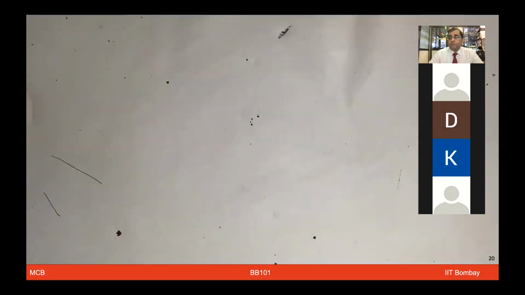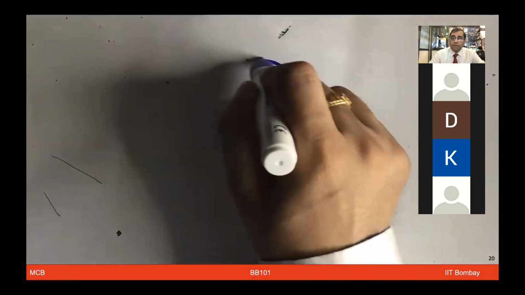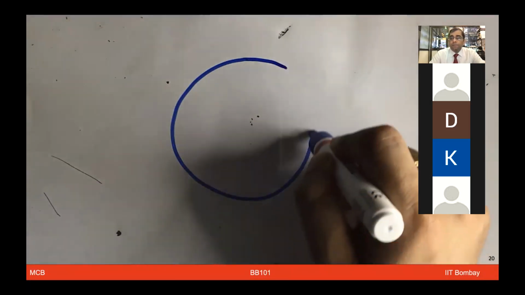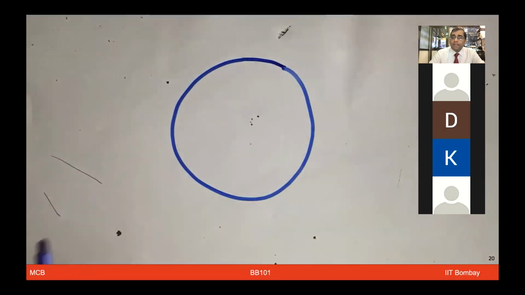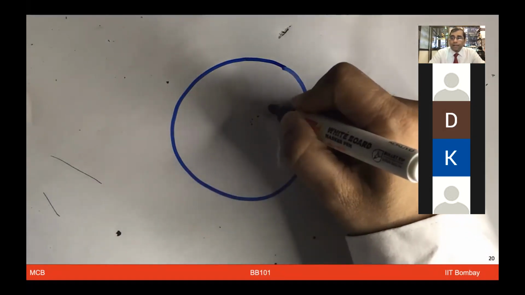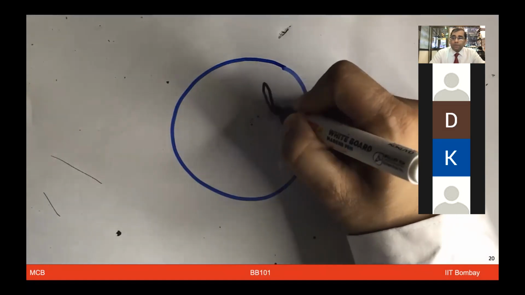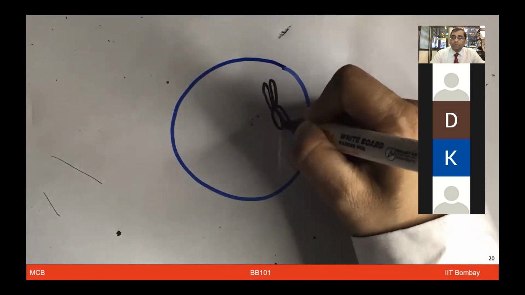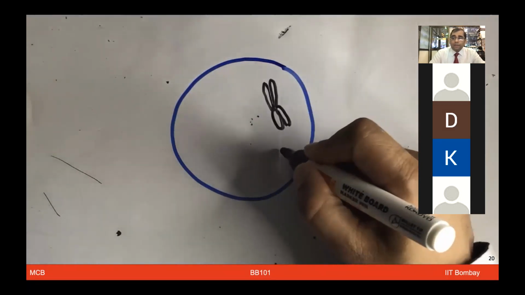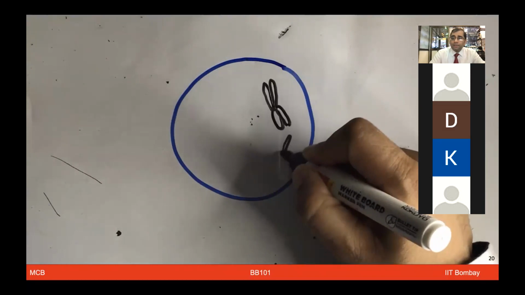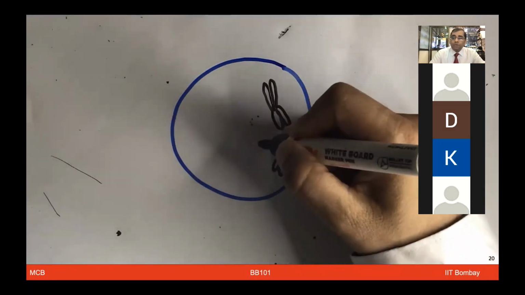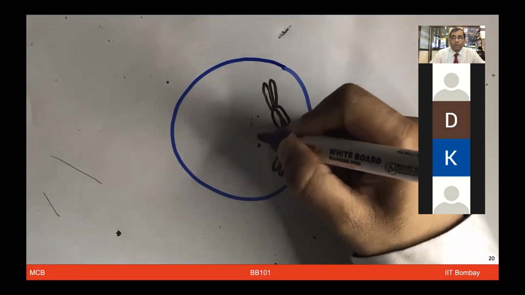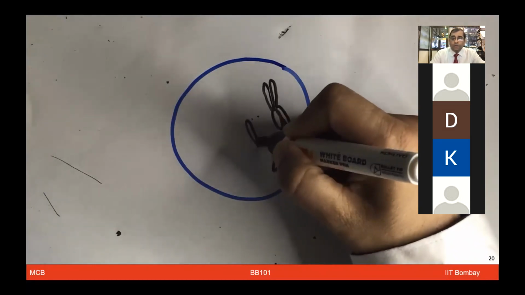So before we talk about the different phases of mitosis, let us get familiar with some terminology. Of course, as we have mentioned, we would like to avoid much mugging up of terminology or complex things to be memorized, but it is a good idea to use some logic and still get familiar with some terminology, so that it will be easier for you to understand some of the concepts and also understand the chapters as you go along, right?